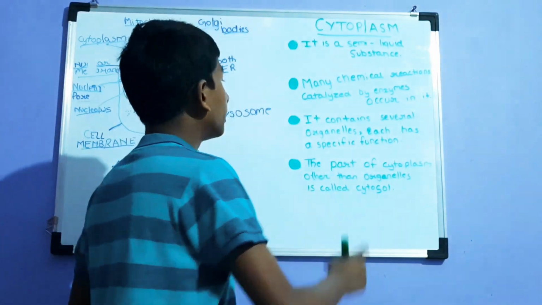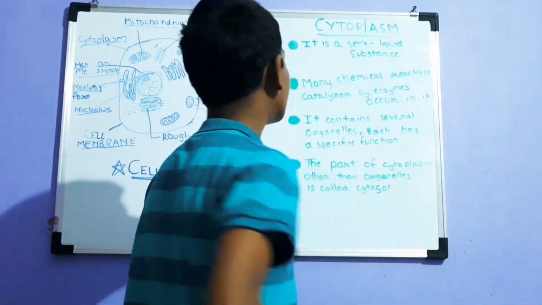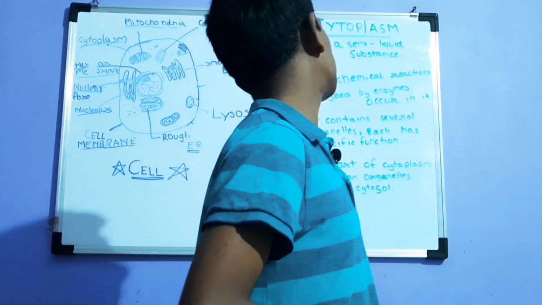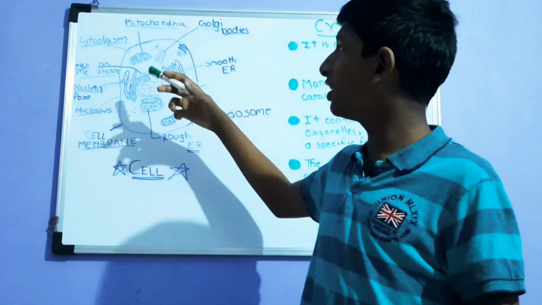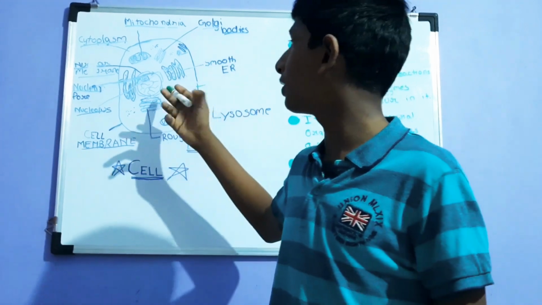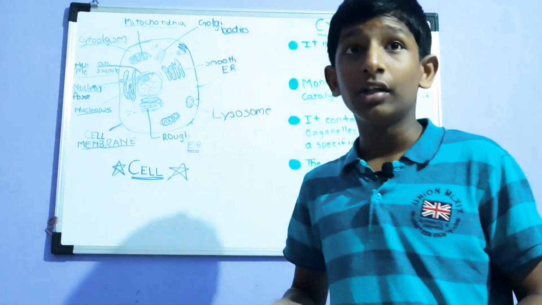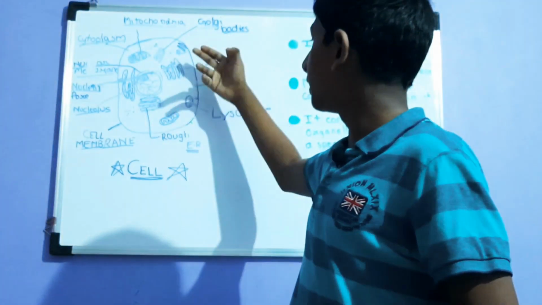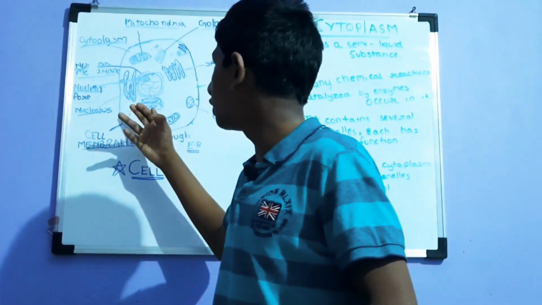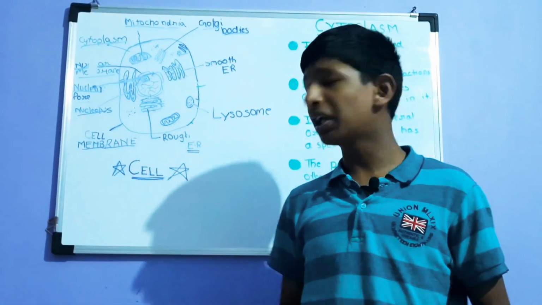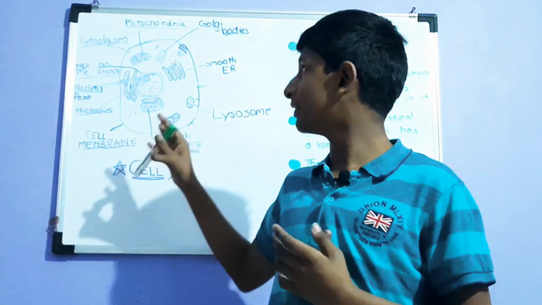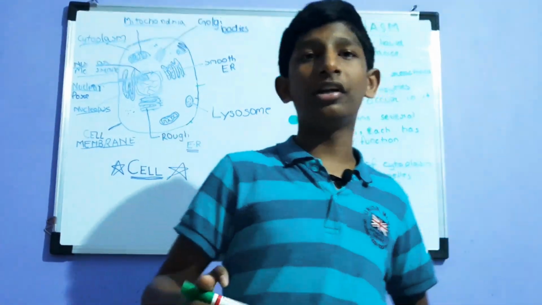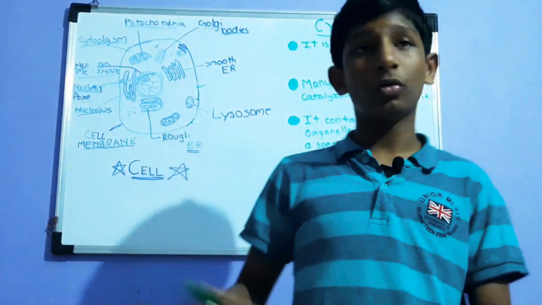Okay. Now it contains several organelles and each has a specific function, which I already told. Like it contains most of the things you can see in this diagram also, like the Golgi bodies, lysosomes, nucleolus, nuclear pore, etc. And each has a specific function. Yeah, everything has a specific function. I will tell you further in this video only.